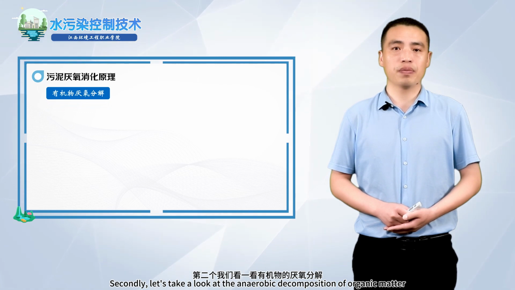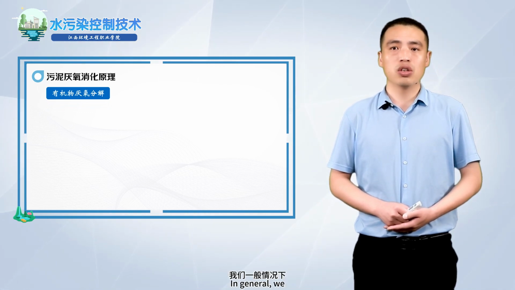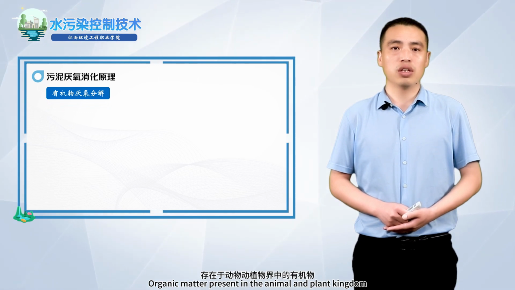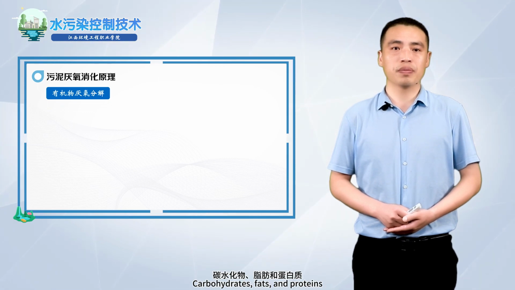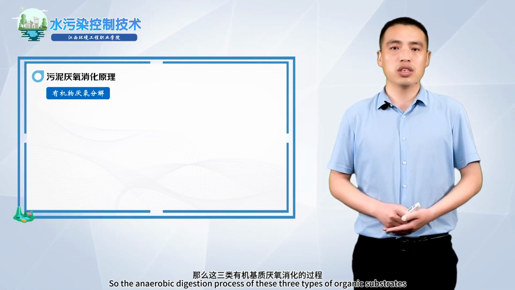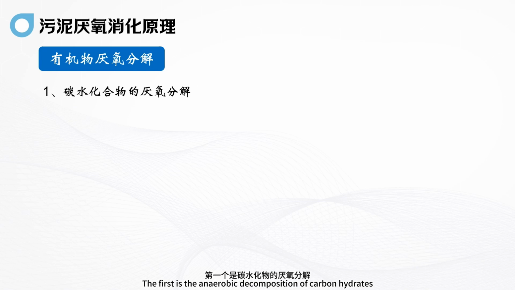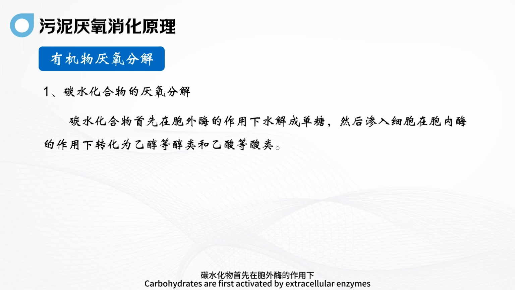Secondly, let's take a look at the anaerobic decomposition of organic matter. In general, the organic matter present in the animal and plant kingdoms can be roughly divided into 3 categories: carbohydrates, fats, and proteins. The anaerobic digestion process of these 3 types of organic substrates is roughly like this. The first is the anaerobic decomposition of carbohydrates. Carbohydrates are first acted on by extracellular enzymes and hydrolyzed into monosaccharides, which then infiltrate into the cells and, under the action of intracellular enzymes, are transformed into alcohols such as ethanol and acids such as acetic acid.